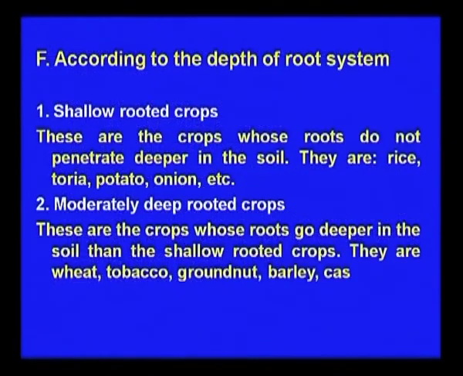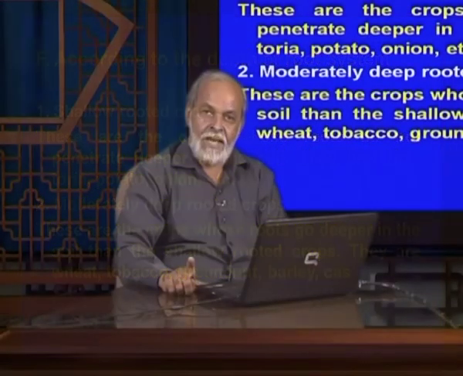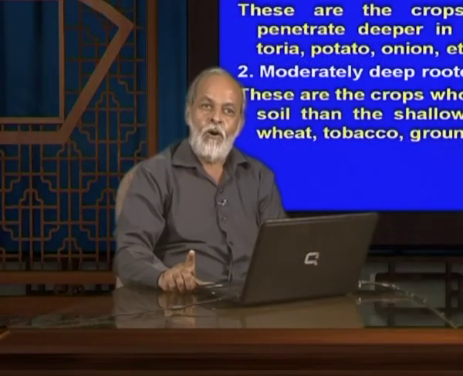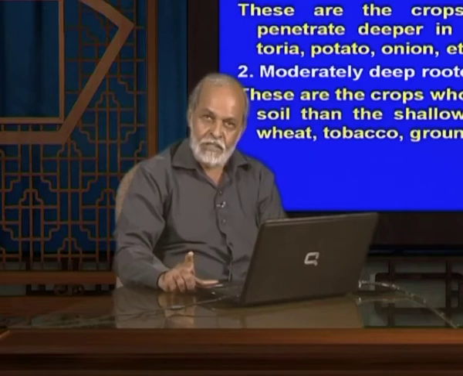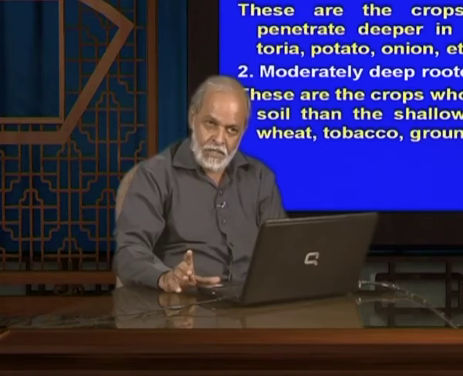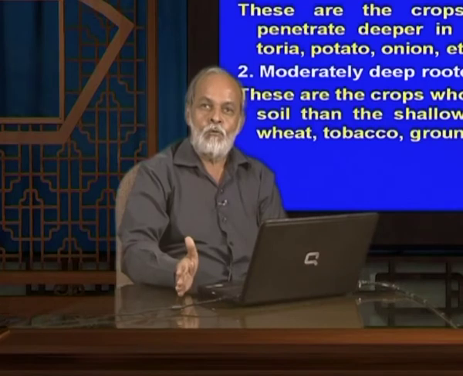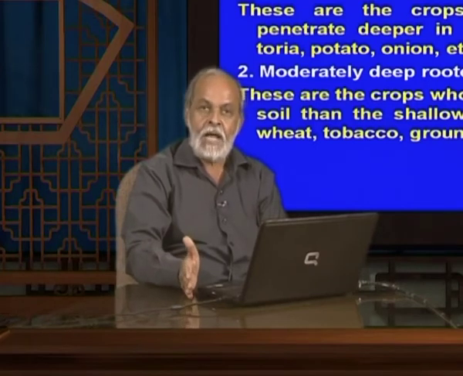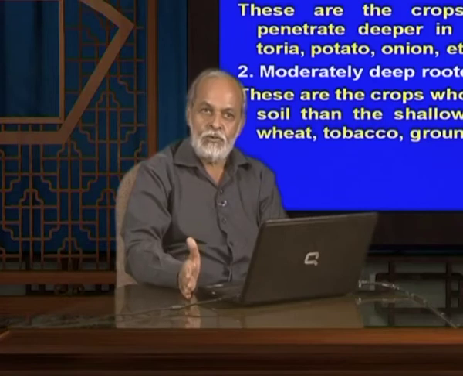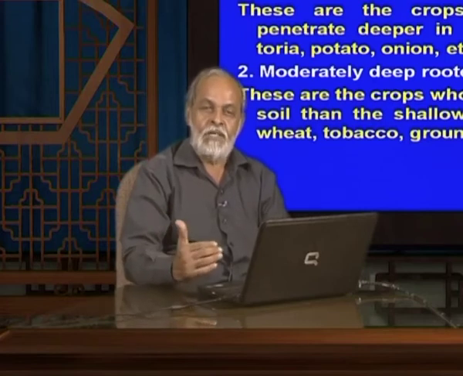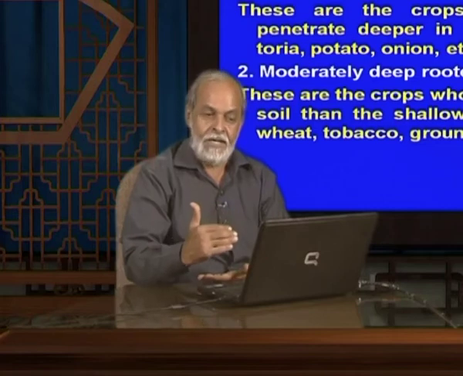According to the depth of the root system, in the first slide I mentioned monocot and dicot, and there we said that most monocots have a shallow root system and dicots have a deep root system. Even among dicots, some plants have roots only 1 meter deep, and some go more than 1 meter deep. So it is very important, if you want to grow crops together with other crops, to consider the root system, because different types of root systems will use nutrients and moisture from different depths of the soil. That is the most important thing.